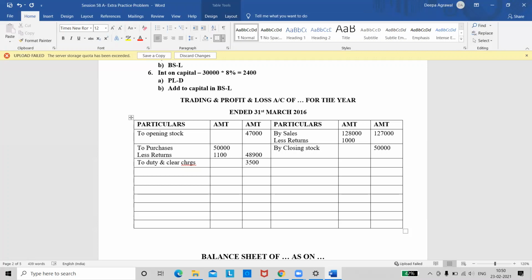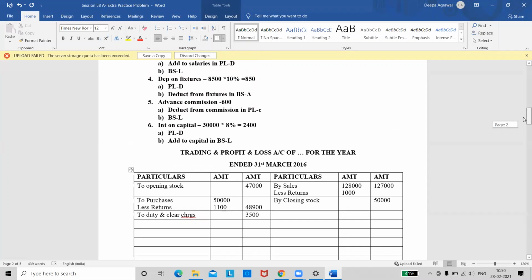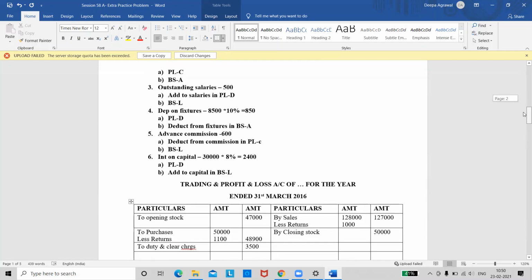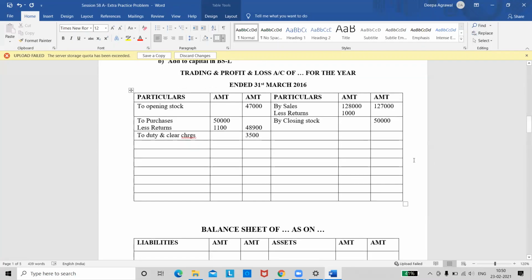Check your trial balance quickly. Do we have any other entry marked in the trial balance for the trading account? Yes or no? No, ma'am. So see your adjustments once. Did we write anywhere trading account in the adjustments? See here, we wrote for closing stock. We have already taken that. Nowhere else did we write trading, right? So our trading account is done.